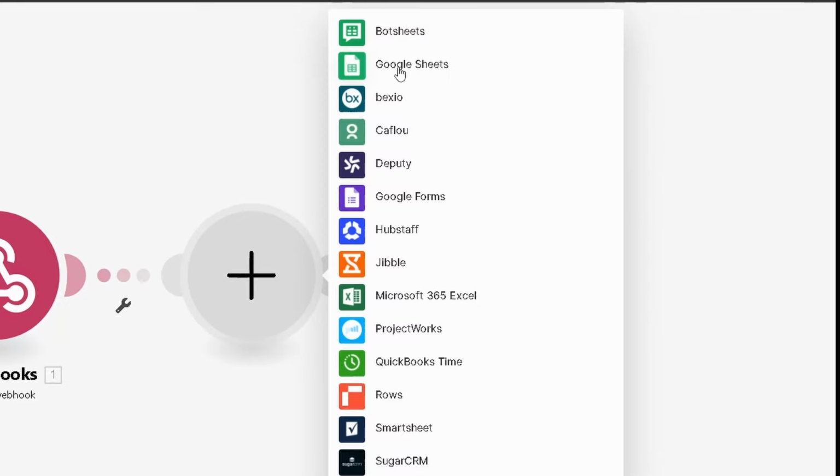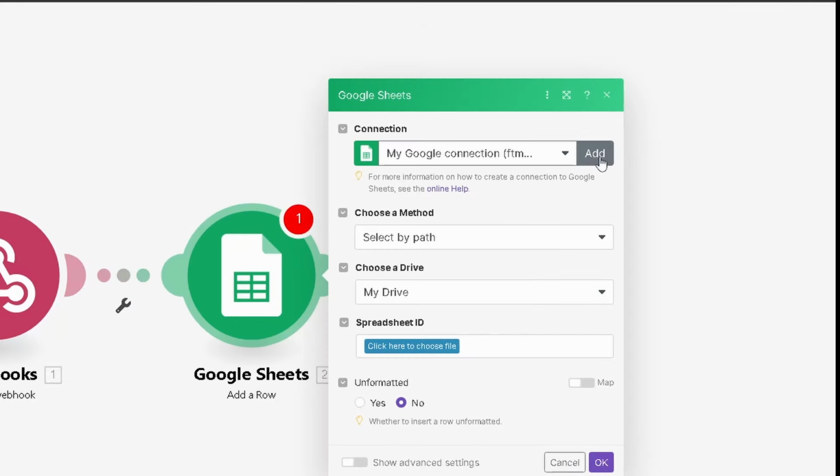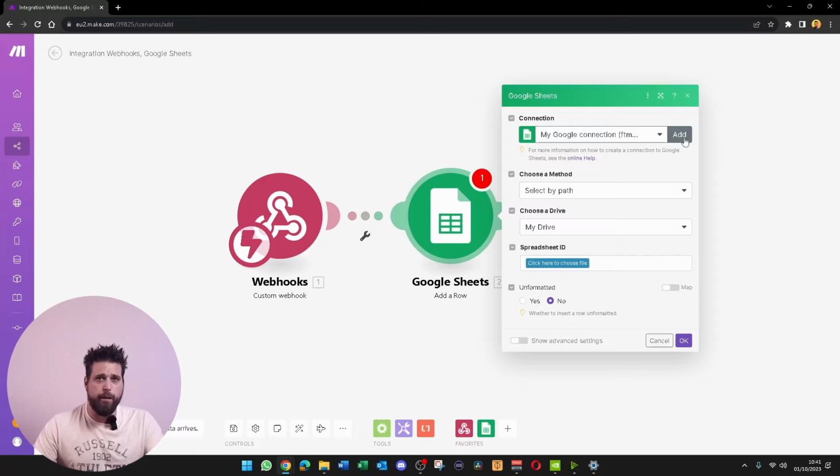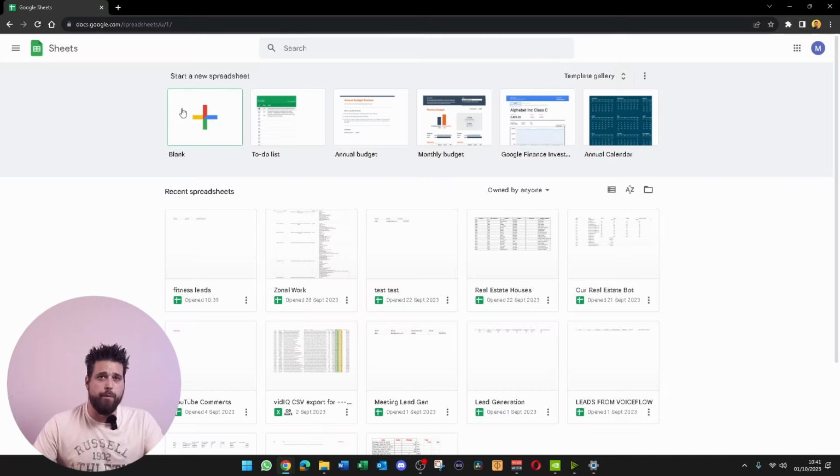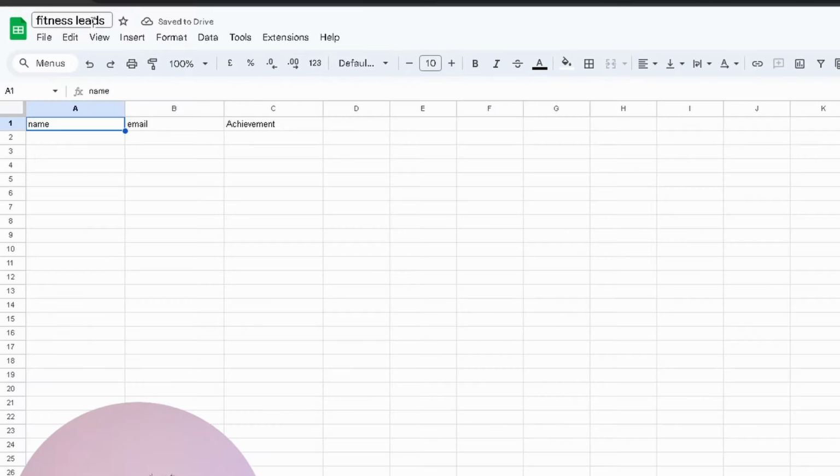We're going to want to add another module. Module is going to be Sheets. So we're going to find Google Sheets. We're going to want to add a row. You're going to want to add your Google account. Once that is done, we're going to go over to Google Sheets. Once you're in Google Sheets, you're going to want to create a blank sheet. I've already created one here called fitness leads. I've just named it as fitness leads at the top here. And then we're just going to put name, email, and achievement.